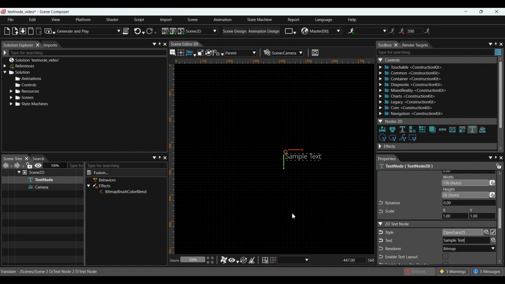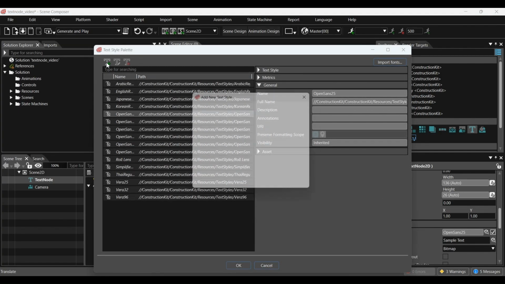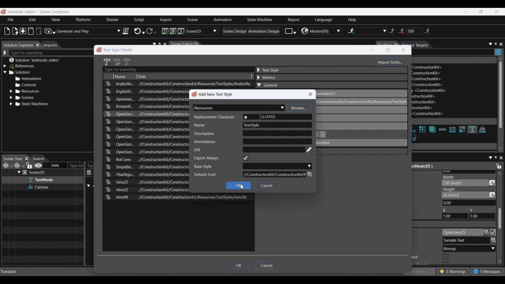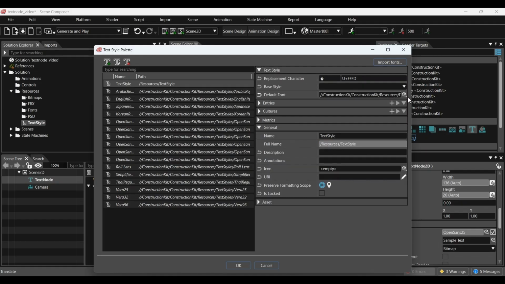We can also customize the appearance by changing the font and character size. To do this, open the Text Style palette by clicking on the symbol featuring the magnifying glass. Then open the Font palette from the default font parameter in the Text Style properties.